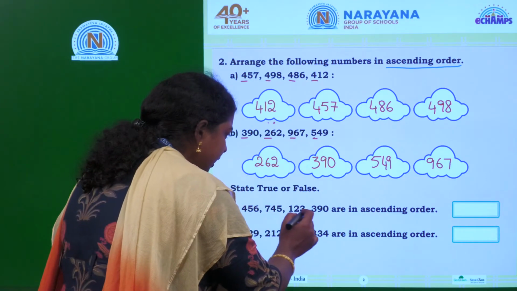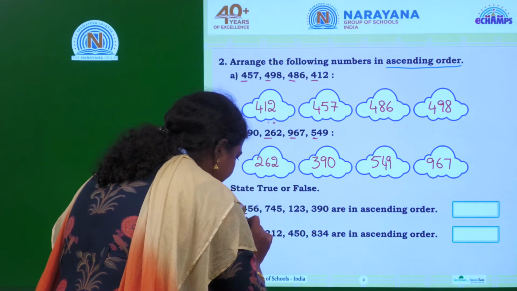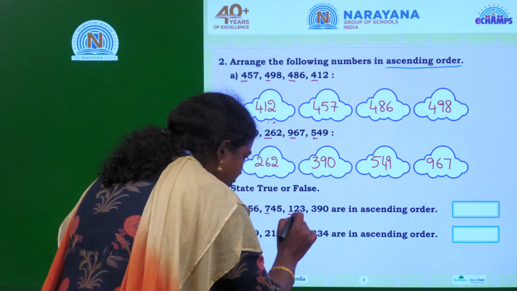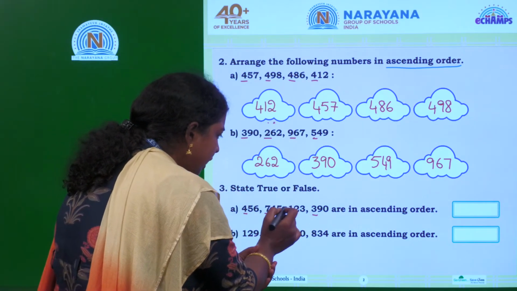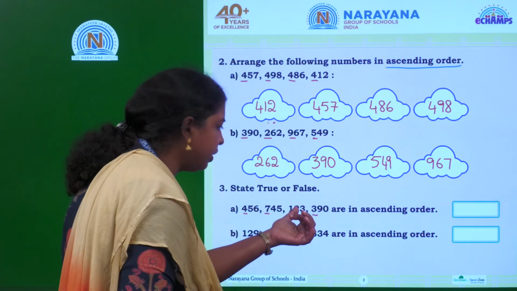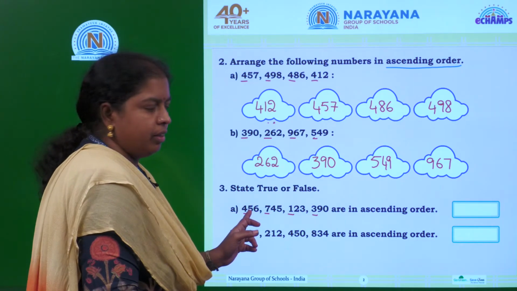If you observe all the numbers, what is the digit in the hundreds place? Here it is 4, 7, 1, 3. Okay. Which is the smallest one among all? 123. So it should be in the first place.